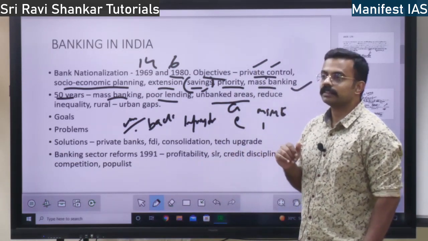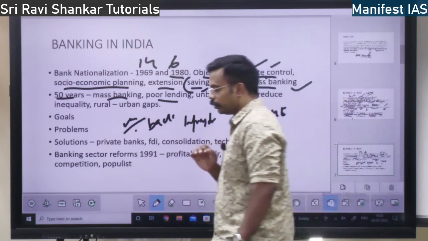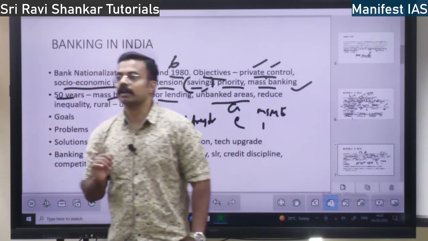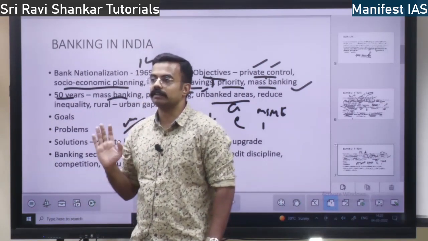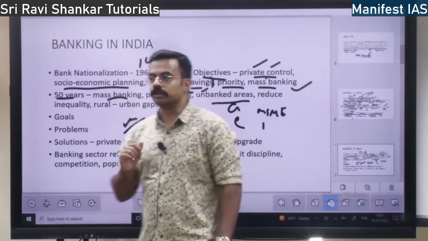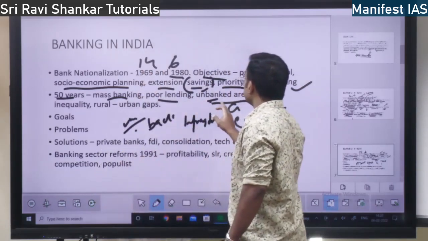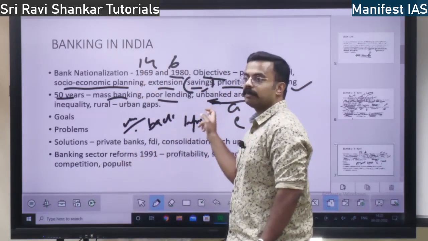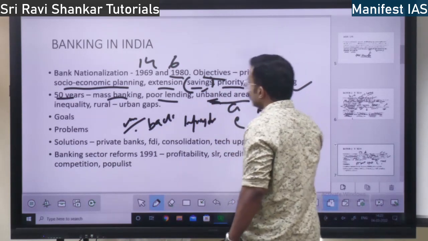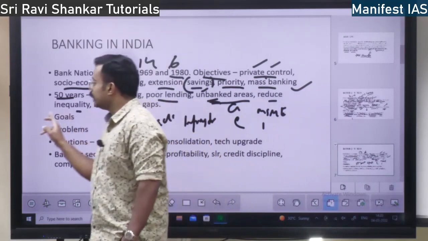So it means everybody should have access to the bank, whether on boat or on land. So that example you can quote. The reach has increased. Even in unbanked areas, even the tribal areas, there is reach of banks. Next, reduced inequality. Yes, inequality has reduced.